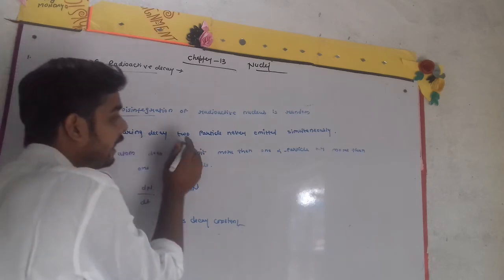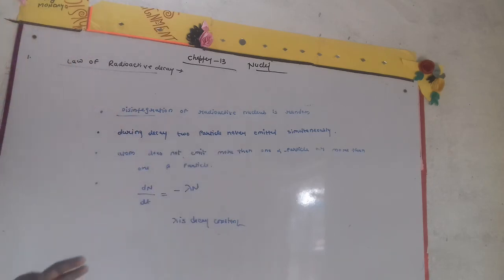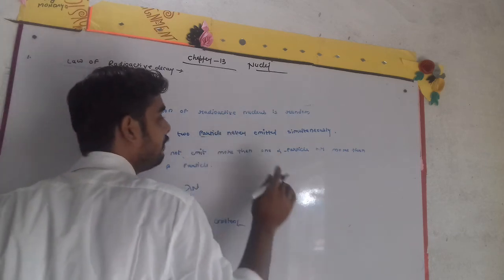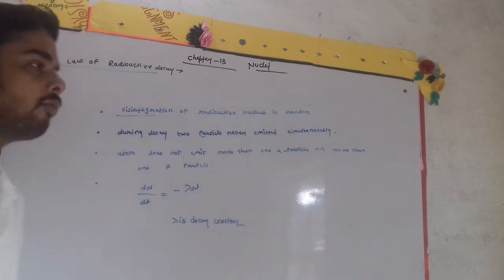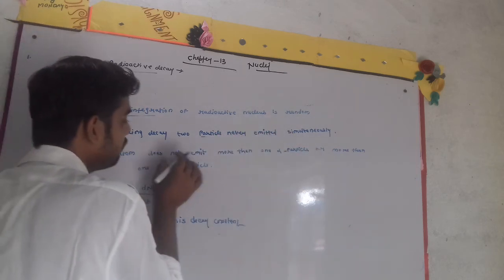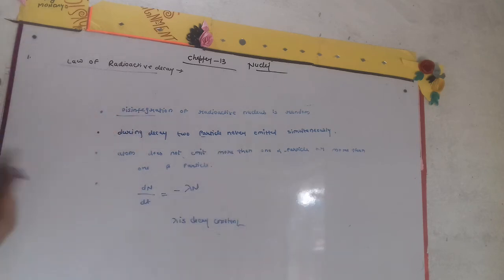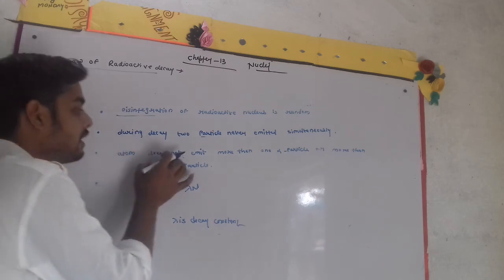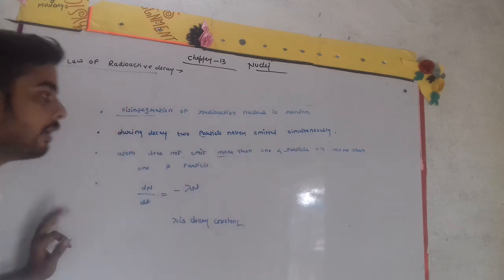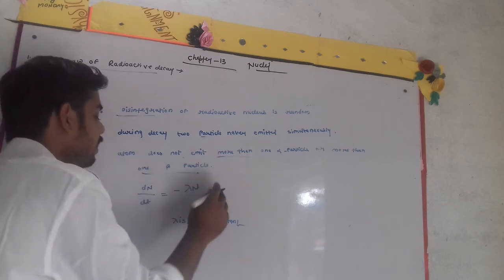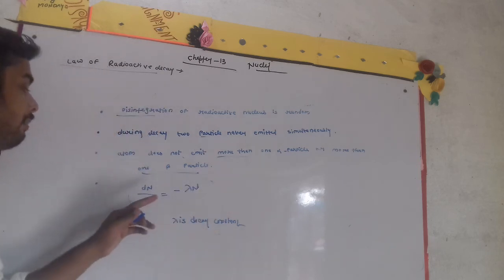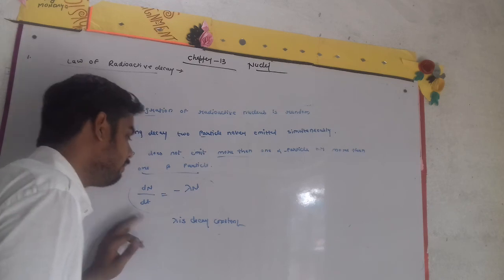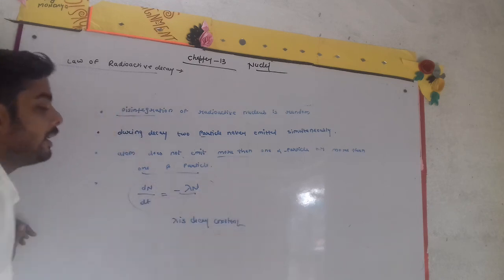The second point is that during decay, two particles are never emitted simultaneously. That means one particle will be emitted at one instant of time. The third point, an atom does not emit more than one alpha particle or more than one beta particle at one time. Then the decay constant is denoted by this formula: minus lambda N equals dN upon dt. Here lambda shows the decay constant.